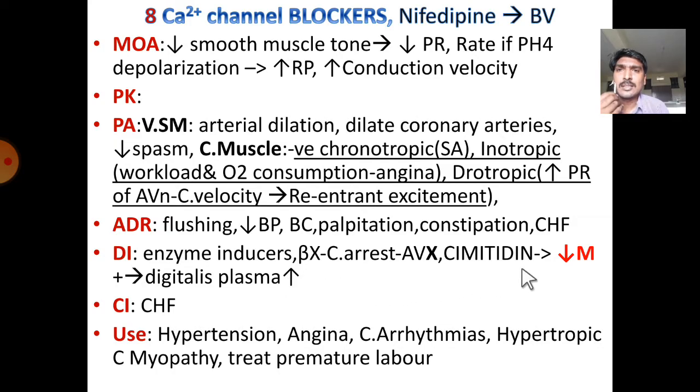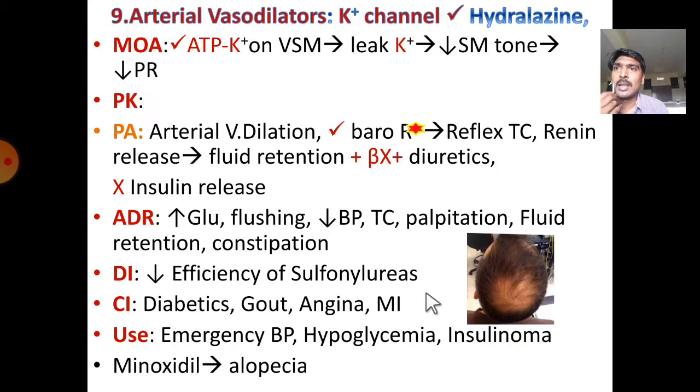Cimetidine inhibits the metabolism, which increases plasma availability. When it is given with digitalis, plasma level increases. Contraindication: CHF. Used in hypertension, angina, cardiac arrhythmias, hypertrophic cardiomyopathy, and treatment of premature labor.